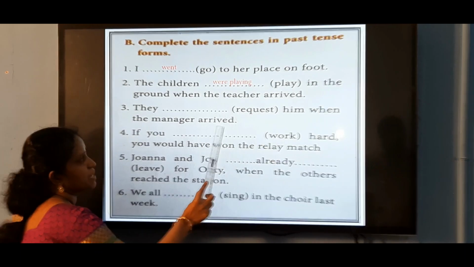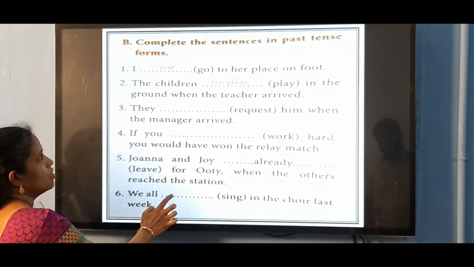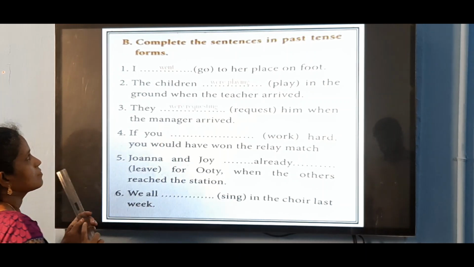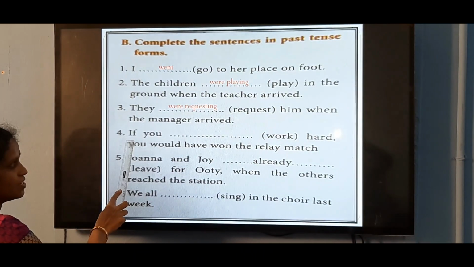They dash request him when the manager arrived. Manager arrived, simple past tense. The action is continuously going on. So, they were requesting is the answer.